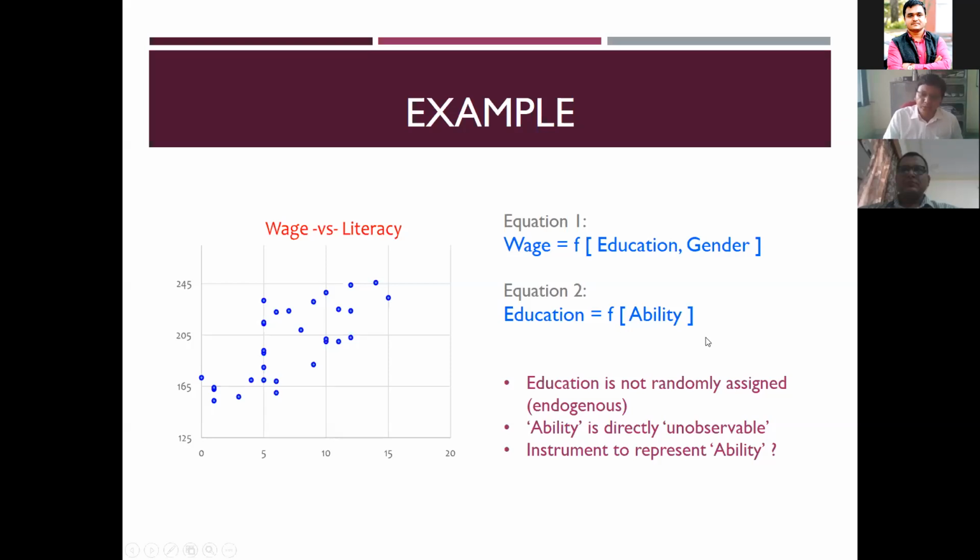There are so many. So when we want to take an instrument, as we saw earlier, it has to satisfy all three conditions so that it will become a valid instrument. Here, education is precisely not randomly assigned. Second, ability is not straightforwardly measurable. Third, we have to find some variable which is closely related to this ability.